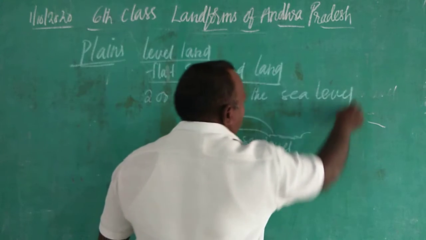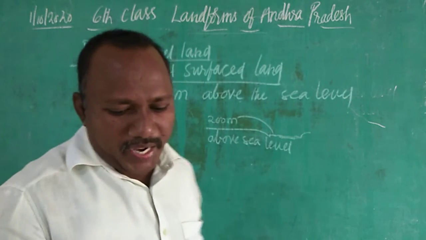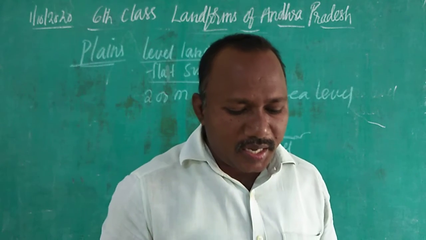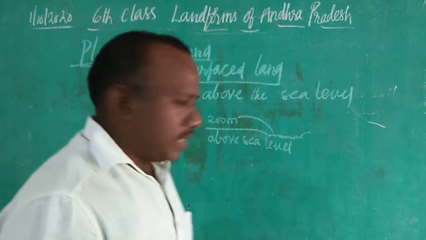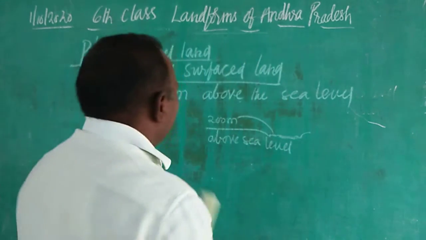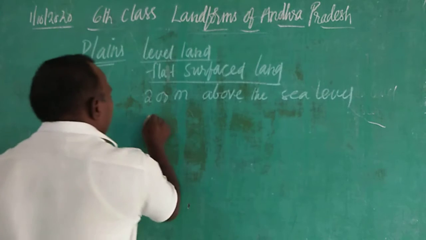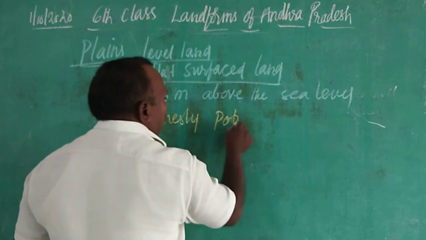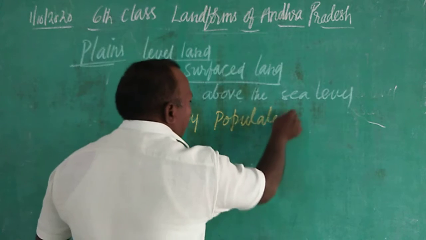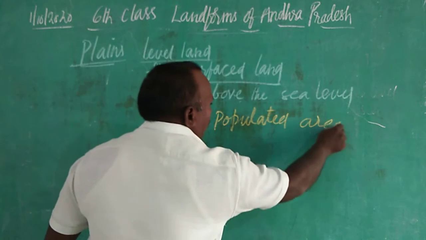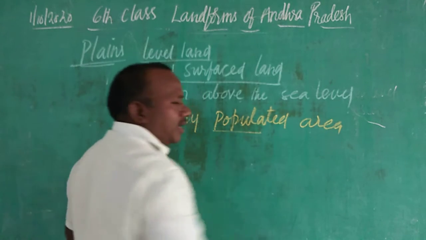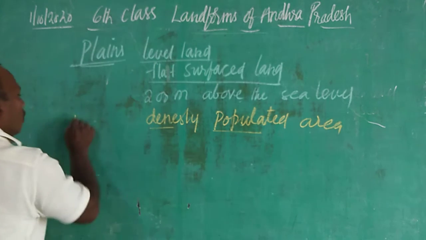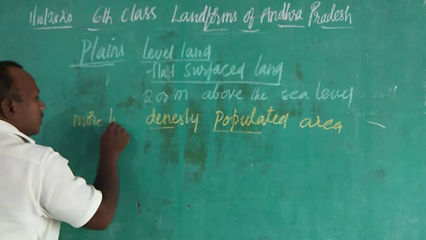This is another thing you have to remember about the plains. These are densely populated areas because of the fertile soil. Here children, densely, D-E-N-S-E-L-Y, populated, P-O-P-U-L-A-T-E-D, area. What is a densely populated area? Densely populated means, children, more people live there.